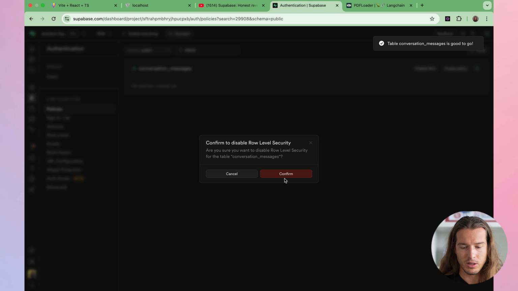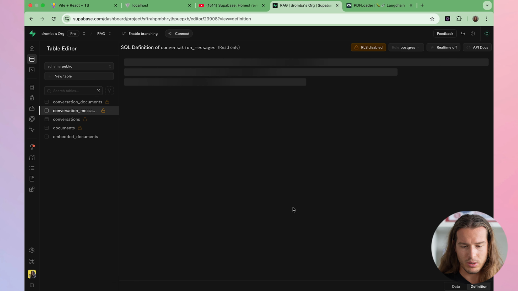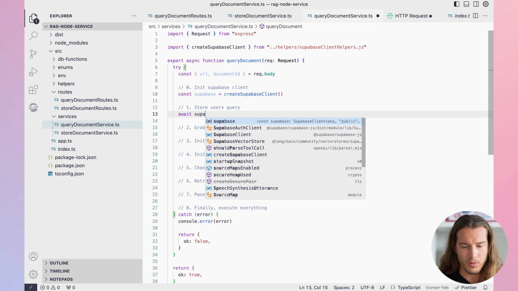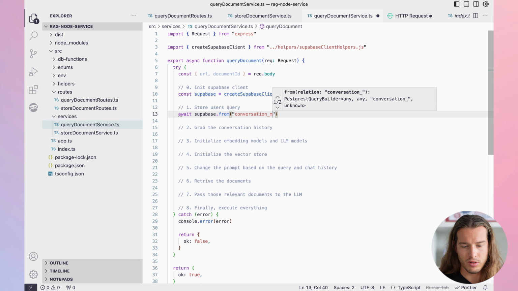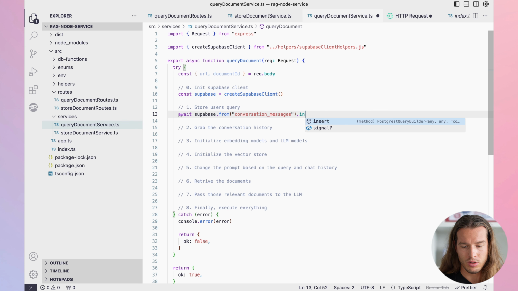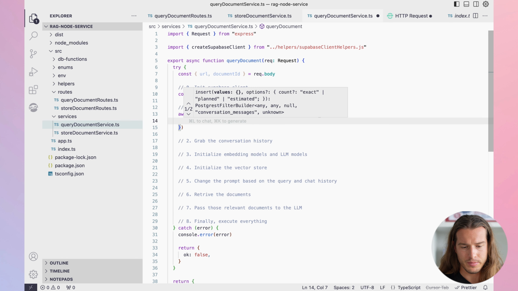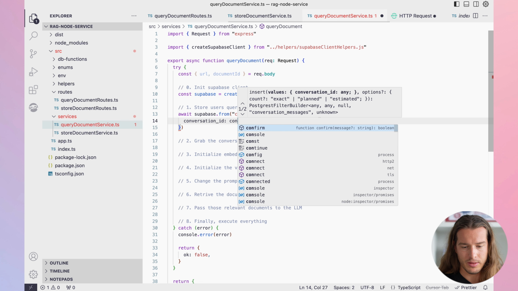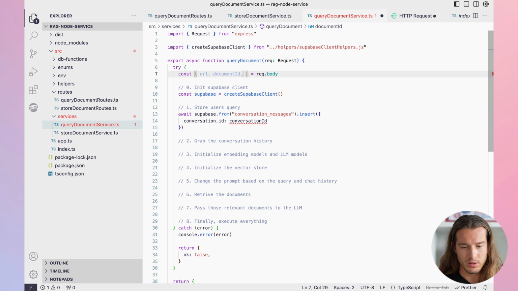Let's disable RLS. So here is our table. Let's now do it here. So we await Supabase from conversation messages. We insert conversation ID, and that obviously we will get from the URL.